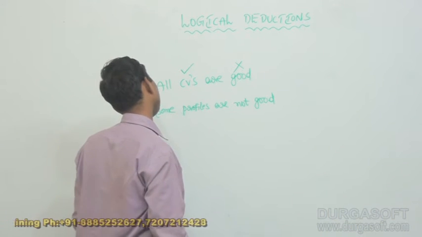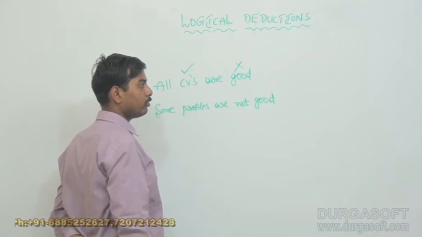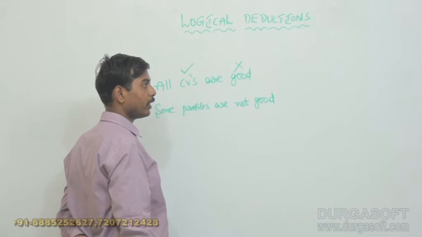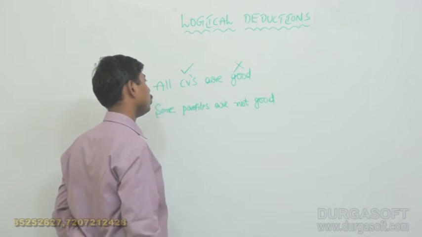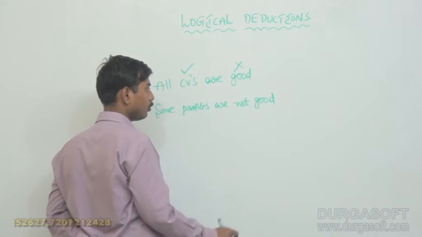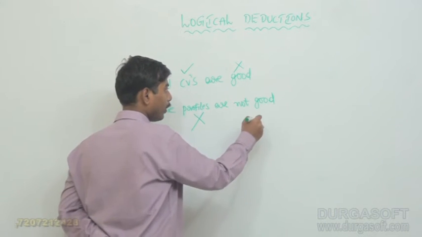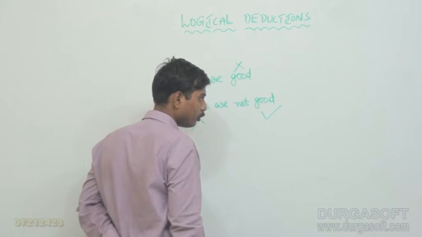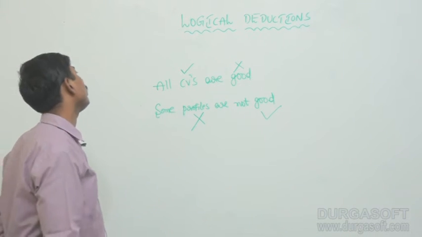This one is particular negative. We know very well the distribution process in the particular negative: the subject is not distributed and the predicate is distributed. We are already aware of that process.